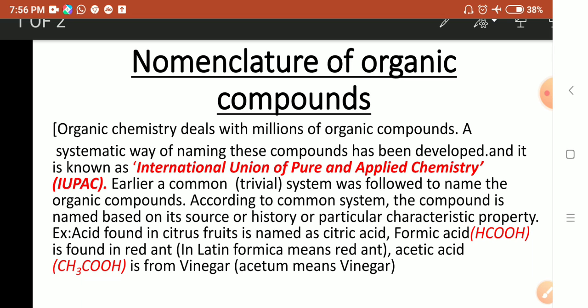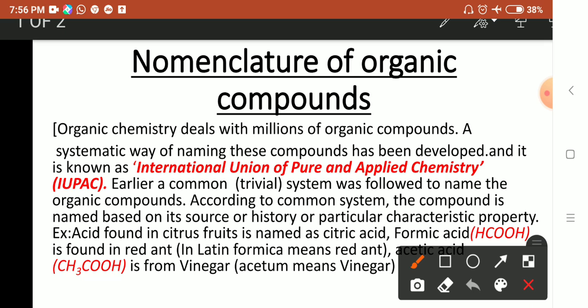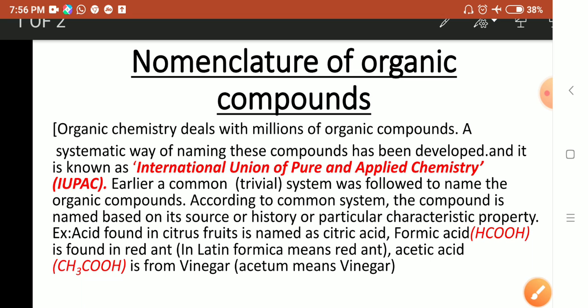Similarly, formic acid, HCOOH, is found in red ants. In Latin, formica means red ant. So that acid found in red ants is named formic acid. Similarly, acetic acid, formula CH3COOH, is from vinegar. Acetum means vinegar in Greek. Therefore, that acid found in vinegar is named acetic acid.